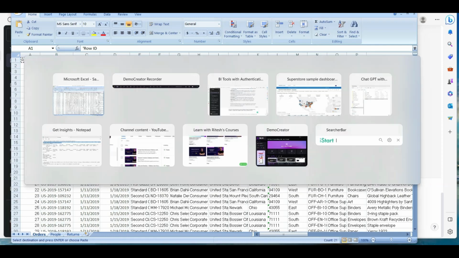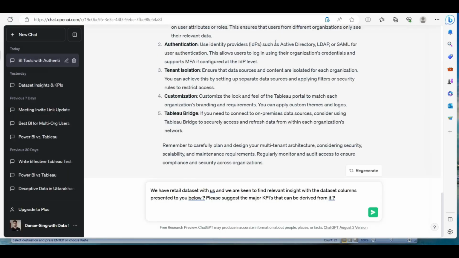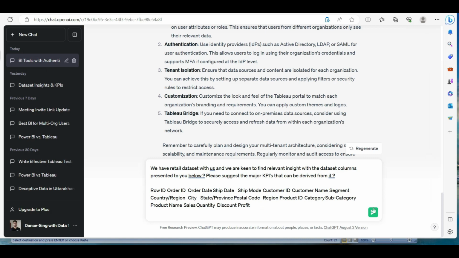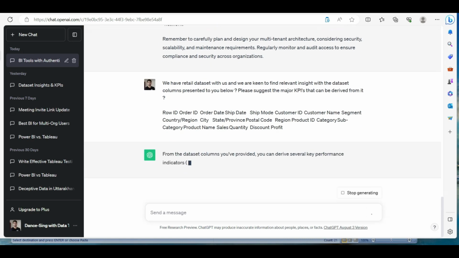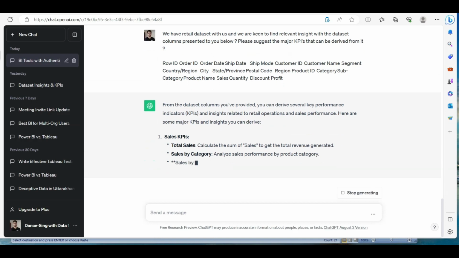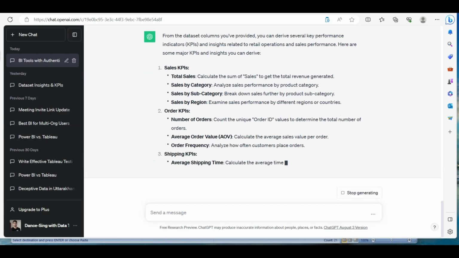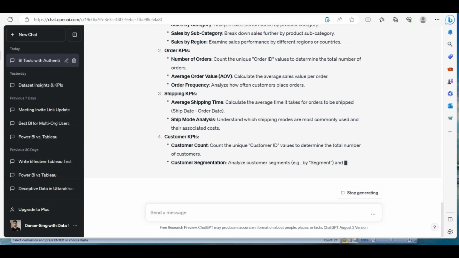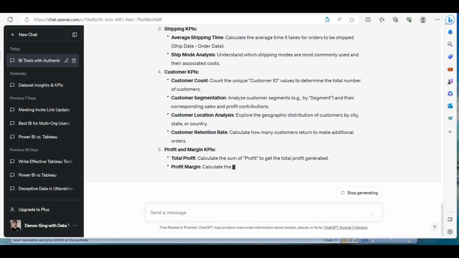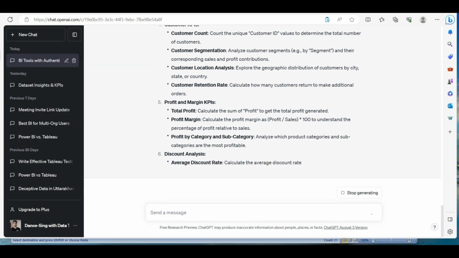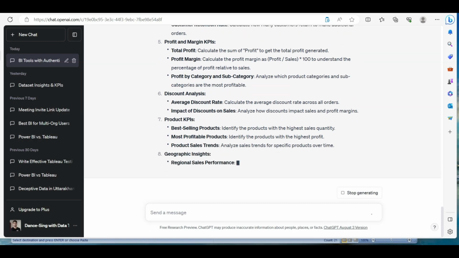So I just copy it. I come back to ChatGPT and I just copy paste over there and that's it. I say play and here you go. Pretty nice. Total sales by category, sales KPI, order KPI, number of orders, which is important, right? Shipping KPI, average shipping time, which is very important. We'll discuss it one by one.